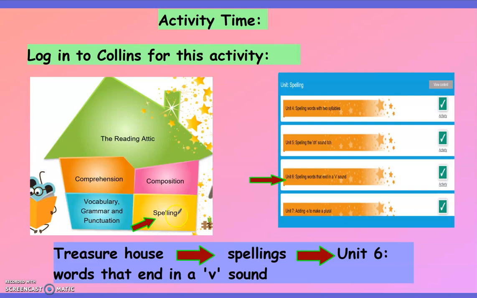When you click it, this screen will come, and you have to click Unit 6, spelling words that end in a V sound. You have to do that activity. Don't forget to do that, because once you submit it, I will check this activity and then only I'll come to know about your understanding.